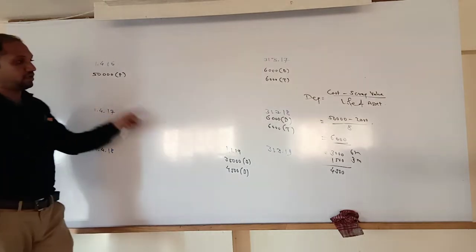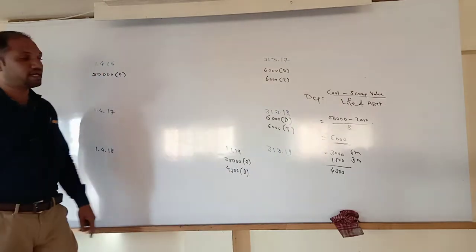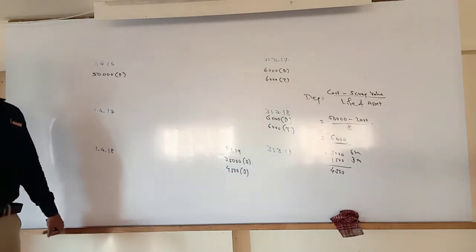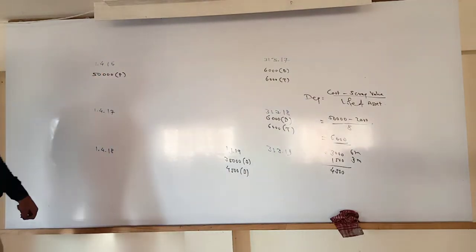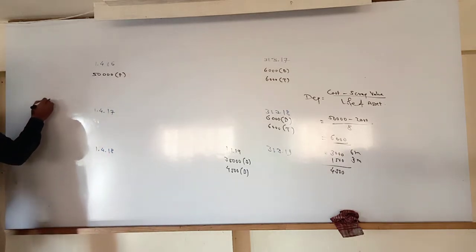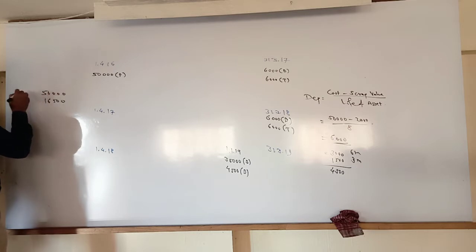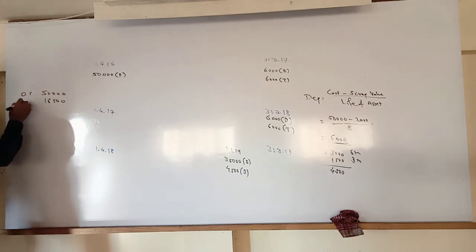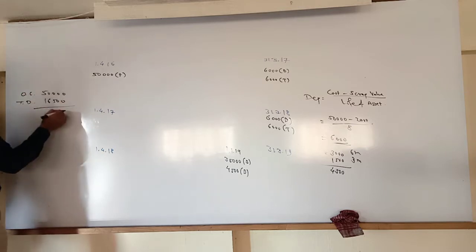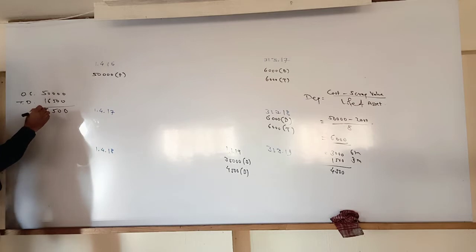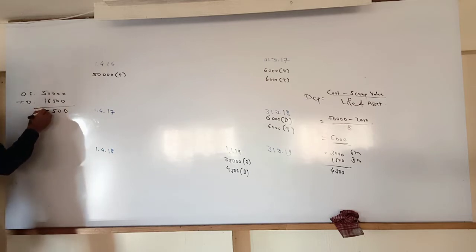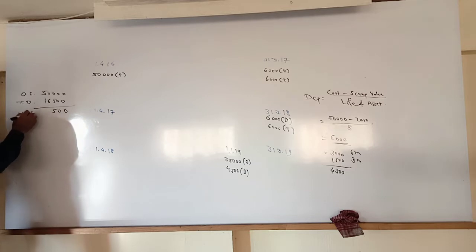Total depreciation, how much total depreciation have we calculated? 6 plus 6, 12, plus 4,500. How much would it be? 16,500. What is the original cost? 50,000 was the original cost. This is OC, and this is the total depreciation we have charged. By deducting this depreciation value, we will get the selling price. It is also known as the WDV, written down value.